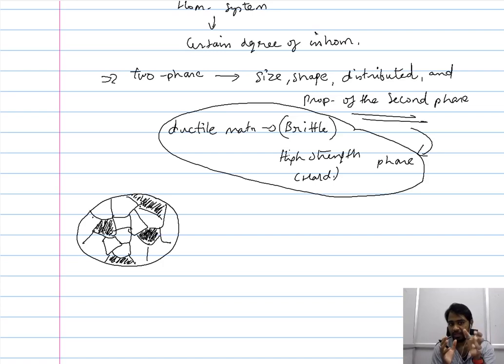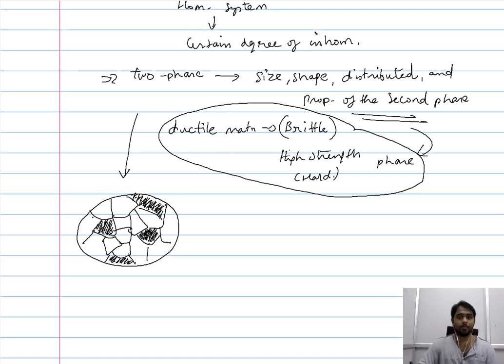However, in this two-phase system, which is characterized by the size of the new phase being equivalent to the average grain size, and the distribution also being similar to that of the grains, and the shape accommodating the continuum of the material, you have these phases assuming their own grains.